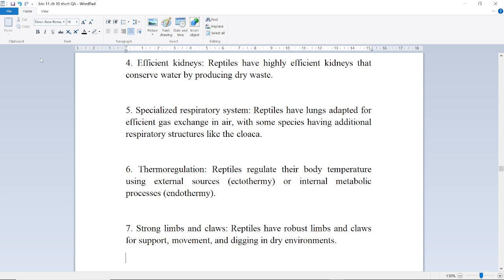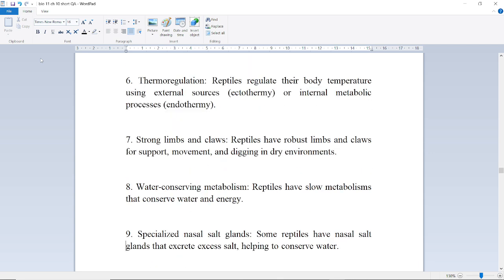Specialized respiratory system. Reptiles have lungs adapted for efficient gas exchange in air, with some species having additional respiratory structures like the cloaca. Thermoregulation. Reptiles regulate their body temperature using external sources, ectothermy, or internal metabolic processes, endothermy. Strong limbs and claws.